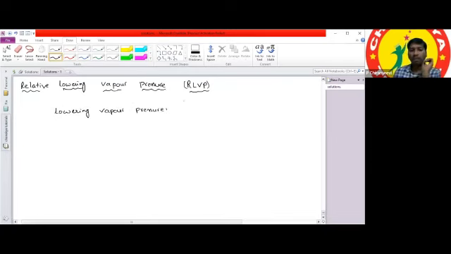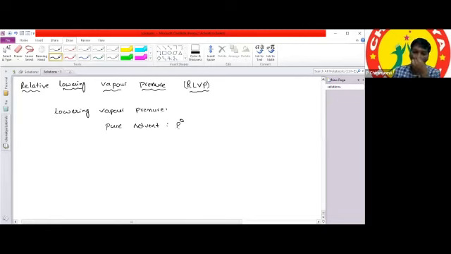Take a pure solvent, for example water. Water has a high vapor pressure on heating at 100 degrees centigrade. Whatever vapor pressure we consider, we call it P naught.